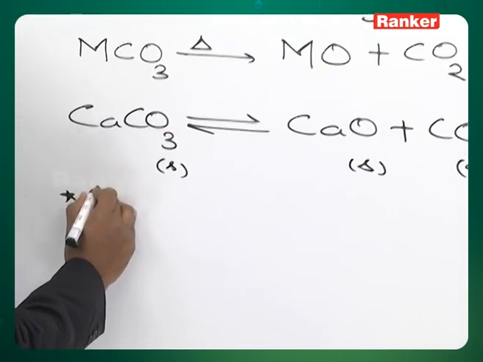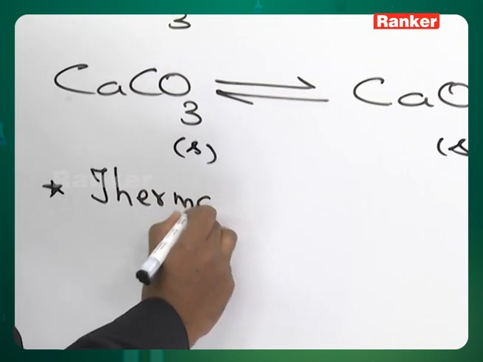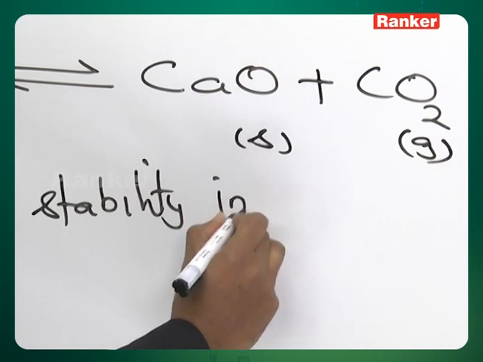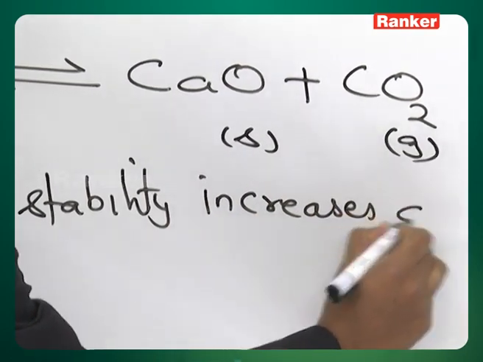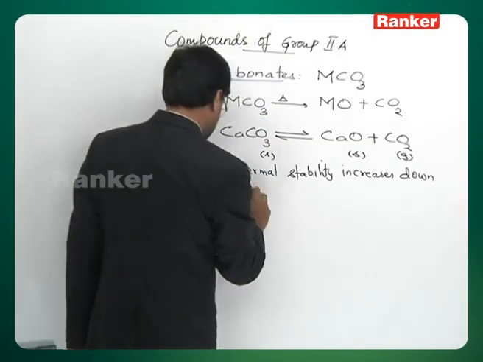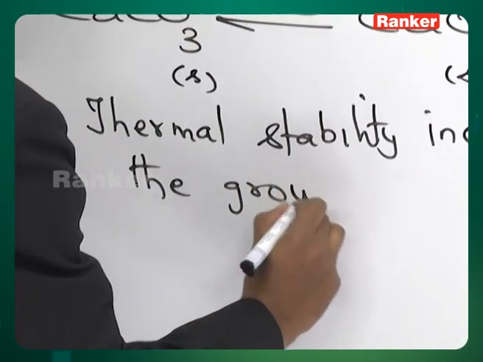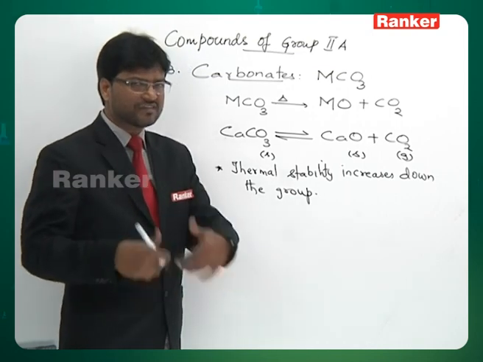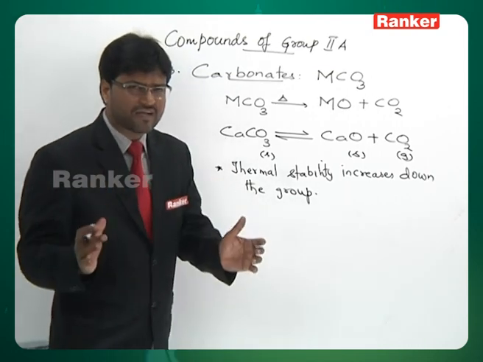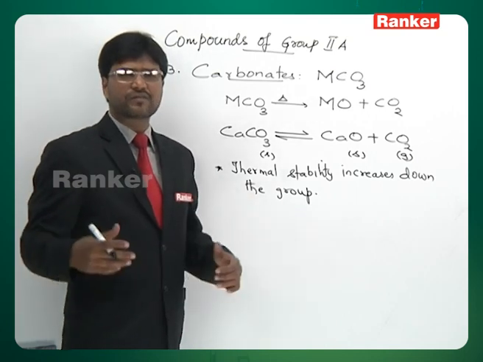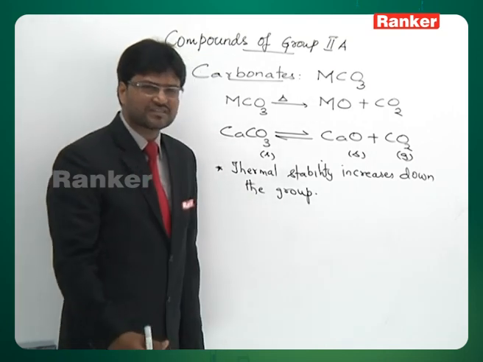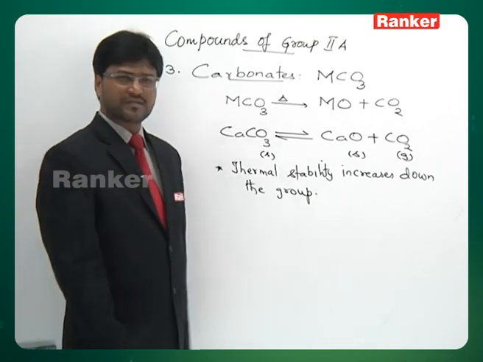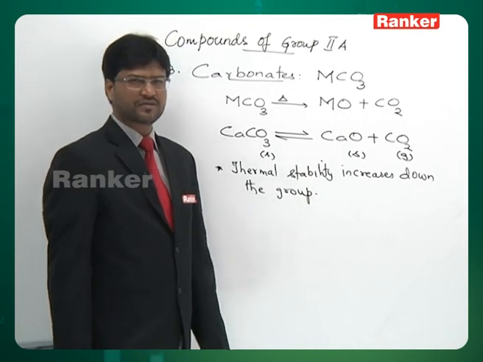One point is regarding thermal stability. Thermal stability of these carbonates increases down the group. I'll tell you the reason. The reason is carbonate is a large anion, and to stabilize a large anion, you require a large cation. So as you go down the group, the size of the cation increases and its ability to stabilize the carbonate increases. That's the reason why stability increases down the group.